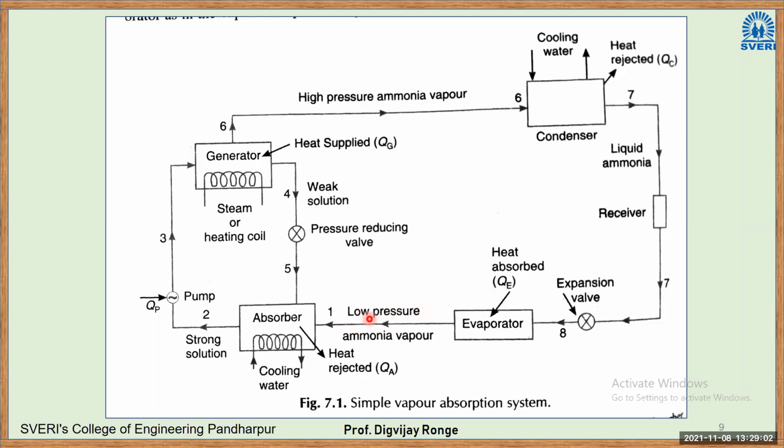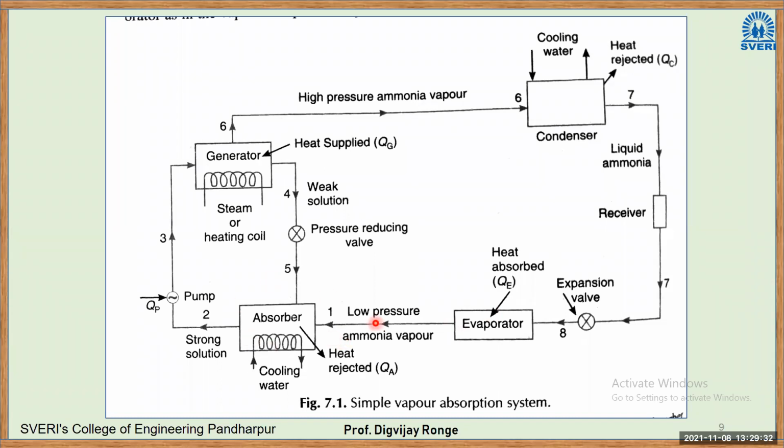Why low pressure? In any refrigeration system, there are two pressures. Higher pressure is the condenser pressure, lower pressure is the evaporation pressure. So here it is a low pressure ammonia vapor which is coming out of the evaporator. Ammonia is the refrigerant. It passes through the evaporator coils and gets converted into ammonia vapor. This is as simple as it is. It is a refrigerant.